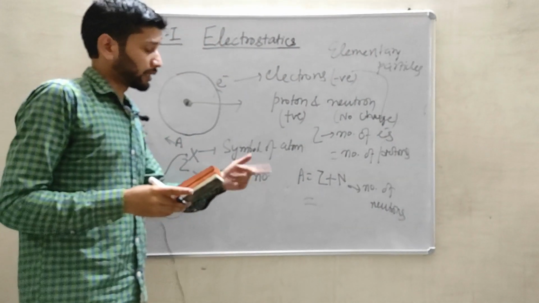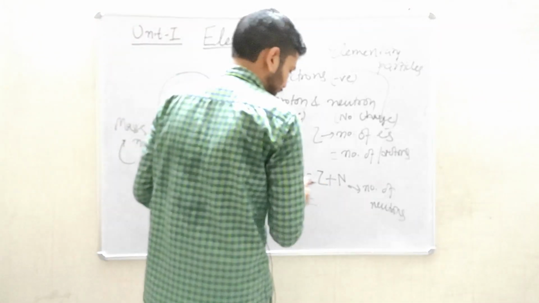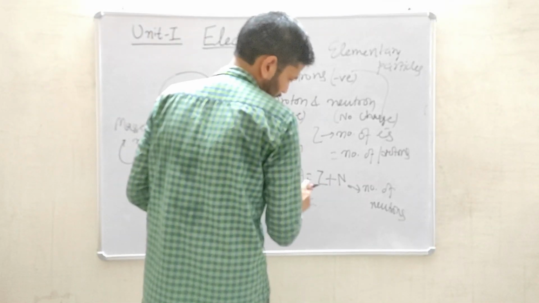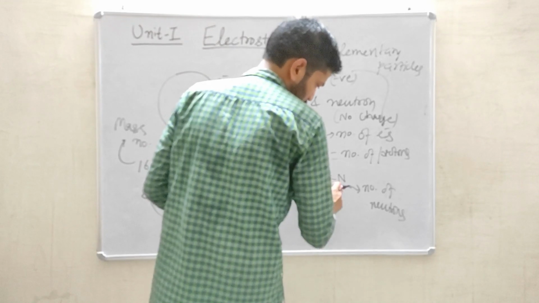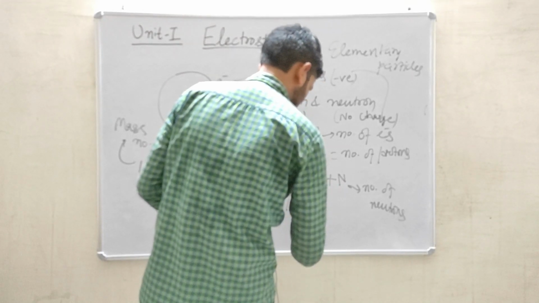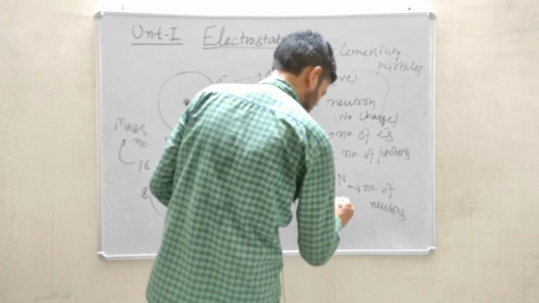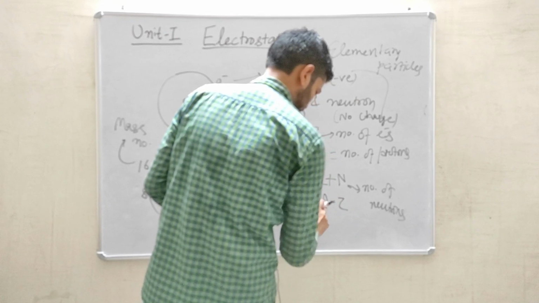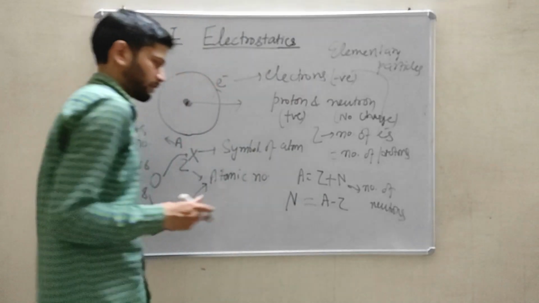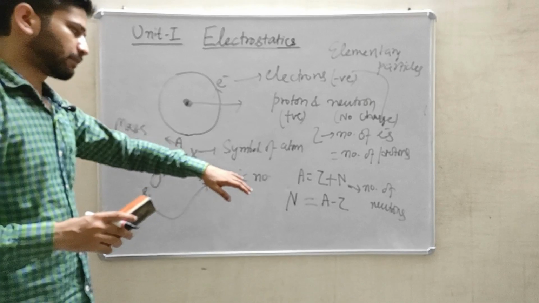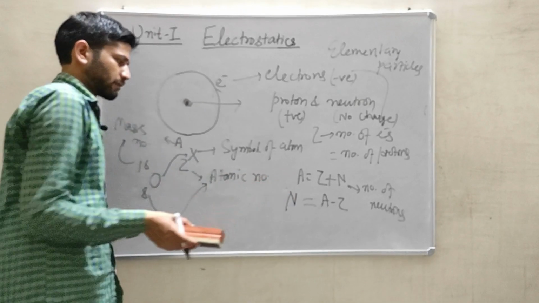So you can calculate the number of neutrons easily if we know the mass number and the atomic number. The number of neutrons can be found from A minus Z. By doing this simple calculation, we can find the number of neutrons.